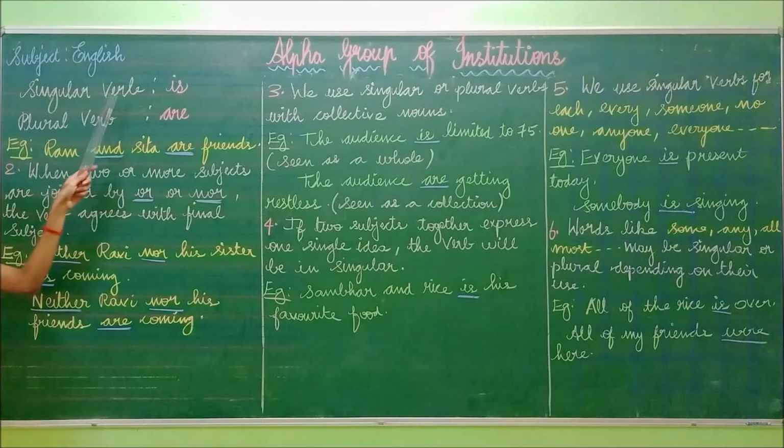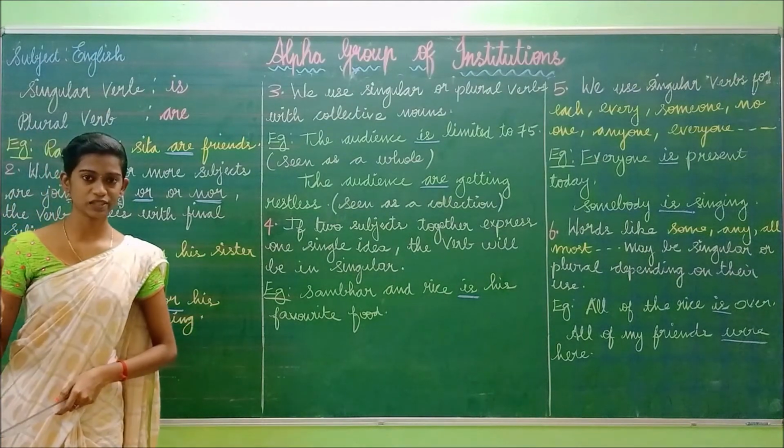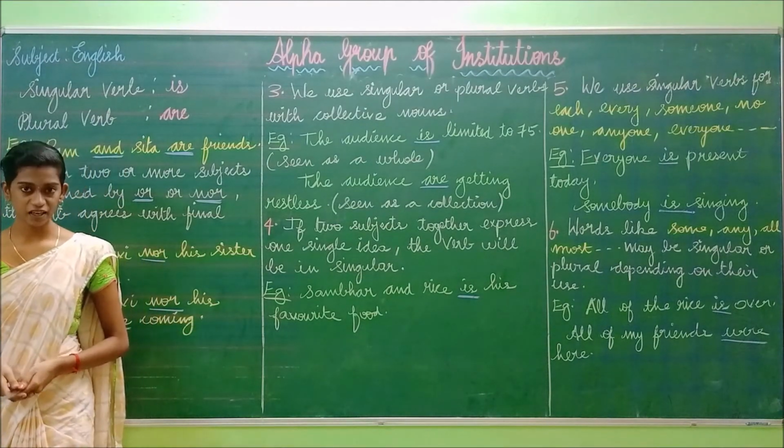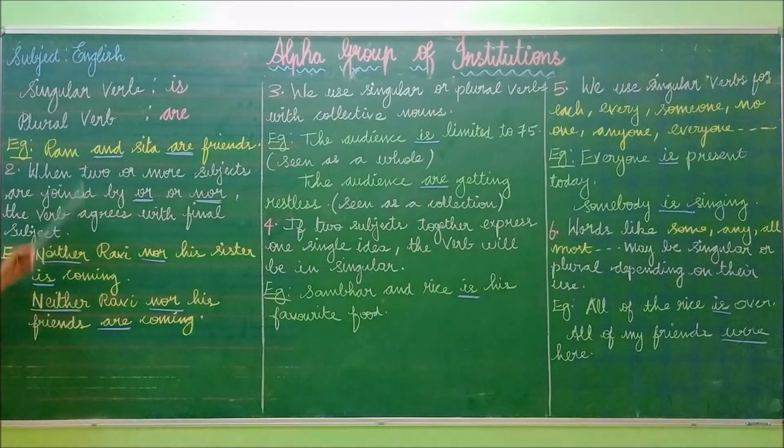So the singular verb is "is" and the plural verb is "are". So in a sentence, if there are two subjects and if the word "and" comes, what do you have to use? You have to use the plural verb. Okay, so the plural verb is "are". So this is the first one, and we are going to see the second one.